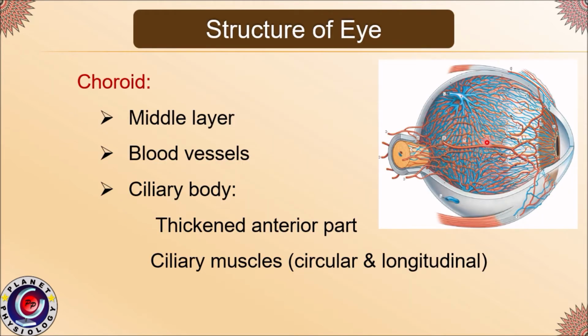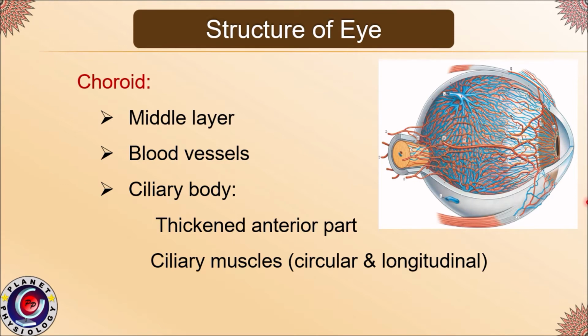Coming to the middle layer, choroid, it mainly contains blood vessels. As you can see in this picture, sclera is removed so that you can see the inner layer, that is choroid. Anterior part of this choroid shows a thickened area called ciliary body, and it contains ciliary muscles.